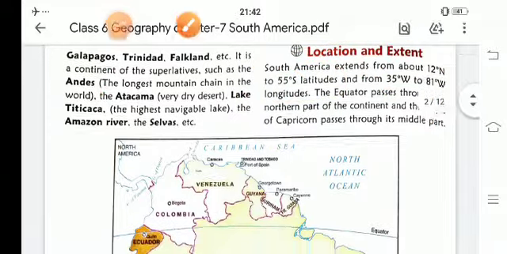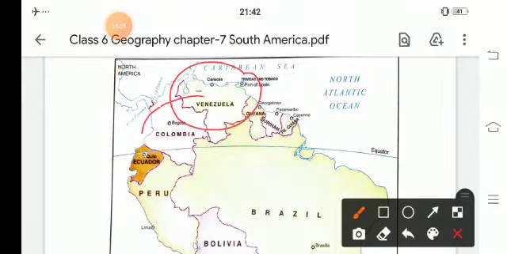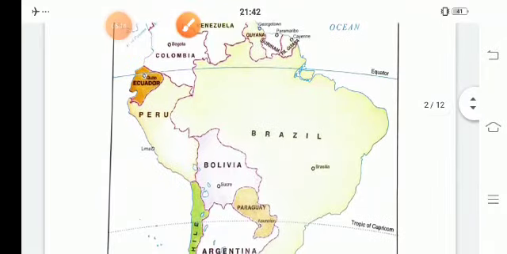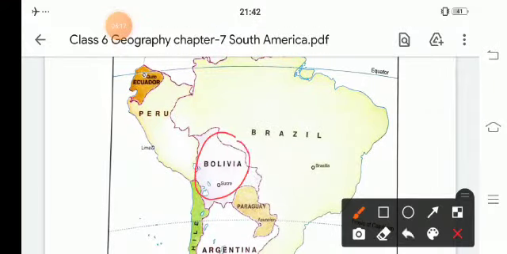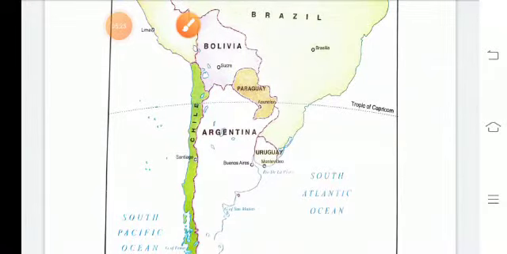Now, these are the South American countries: Venezuela, Colombia, Peru, Ecuador, Brazil, Bolivia, Paraguay, Argentina. The biggest country is Brazil, after that Argentina, then Bolivia, Peru, Venezuela, and Colombia.